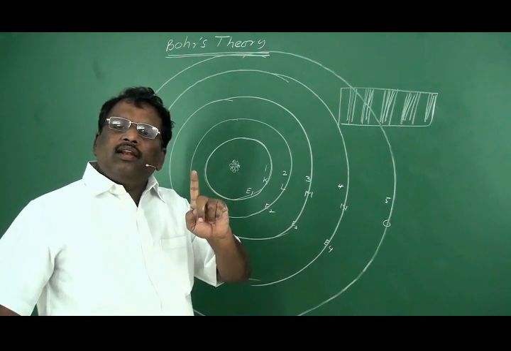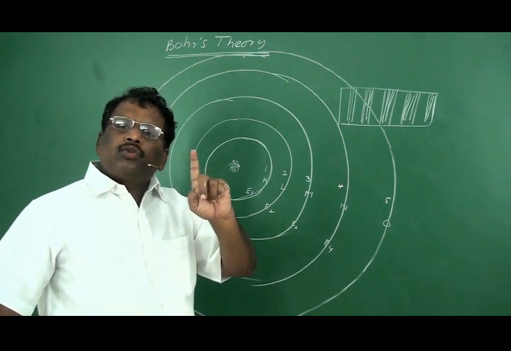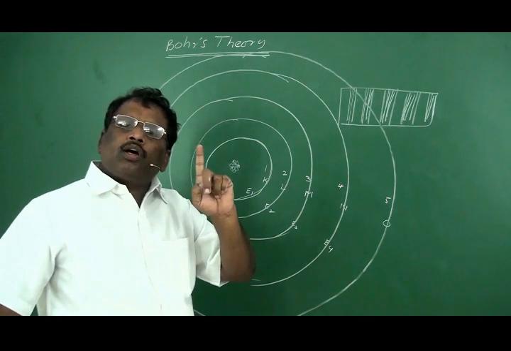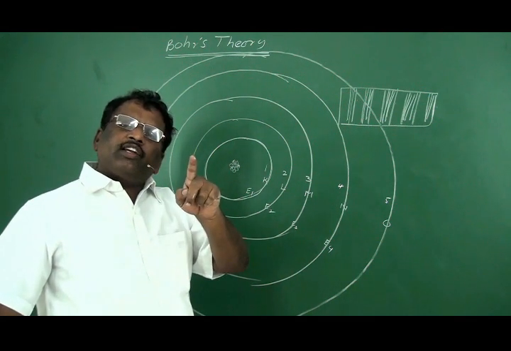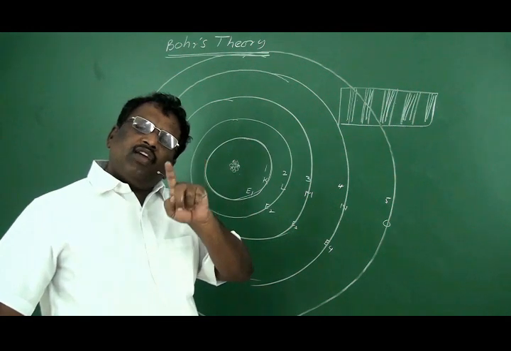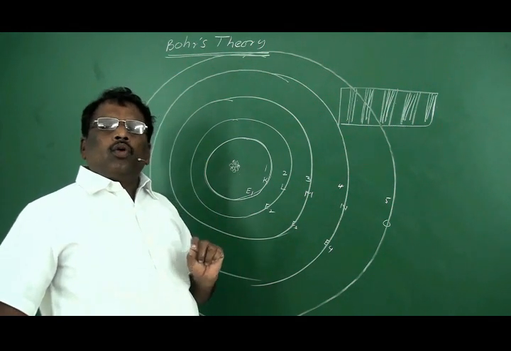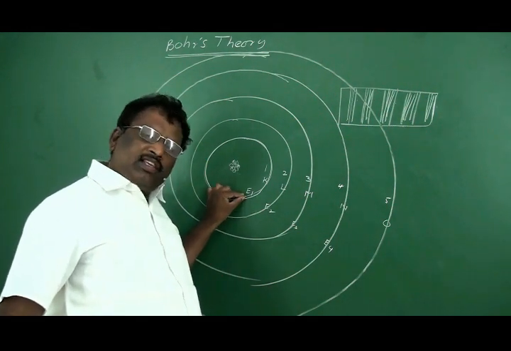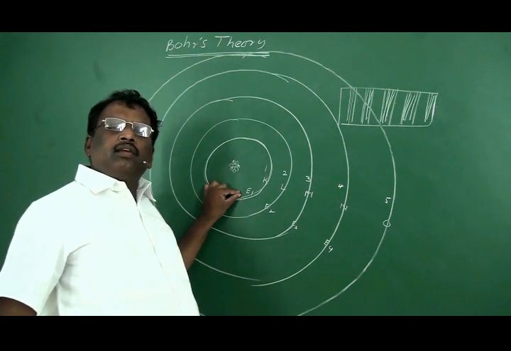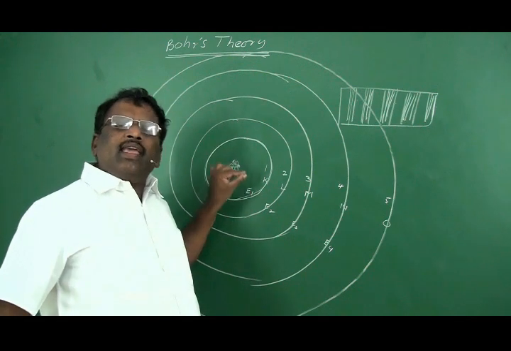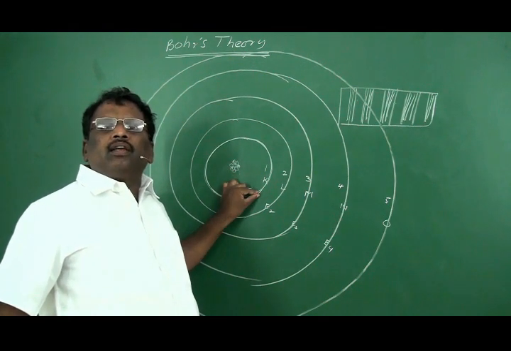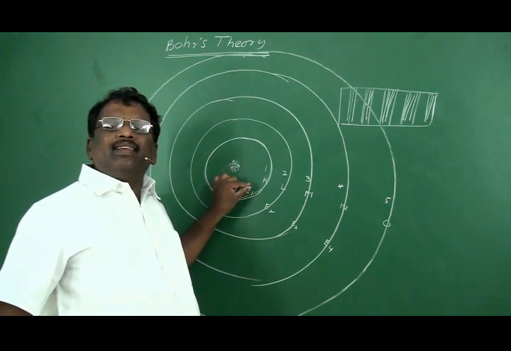The energy level is associated with a specific amount of energy, and the electron is also associated with a specific amount of energy. When an electron is revolving in this energy level, it means that the electron possesses the same amount of energy that was possessed by this orbit.